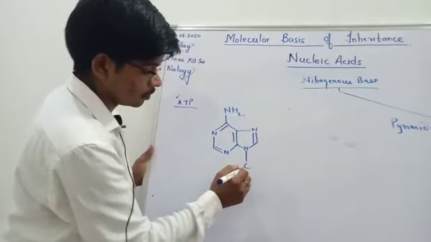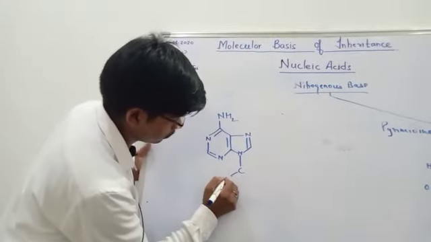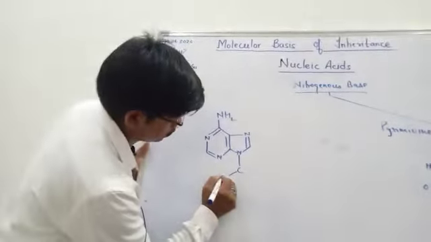This is the 1st carbon of the ribose sugar.